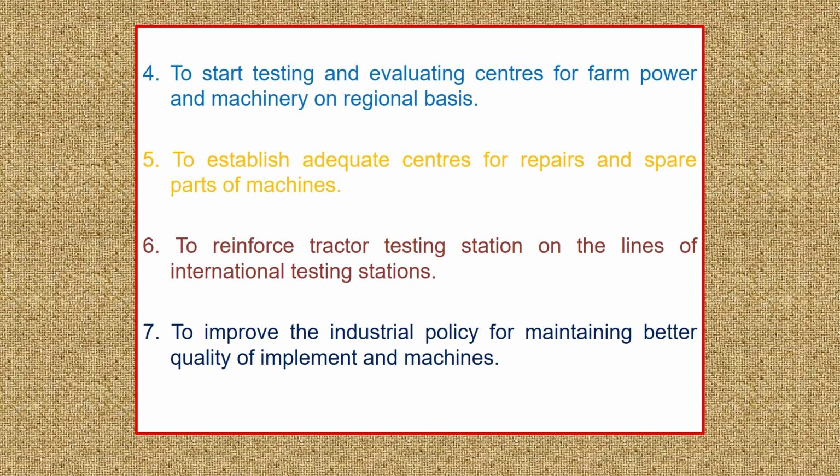One is in the north, another in the south, one in the northeast, and another at the center of India. In addition to them, many small farm machinery testing and evaluating centers are operating, which come under state agriculture universities, ICAR research institutes and central universities as well.